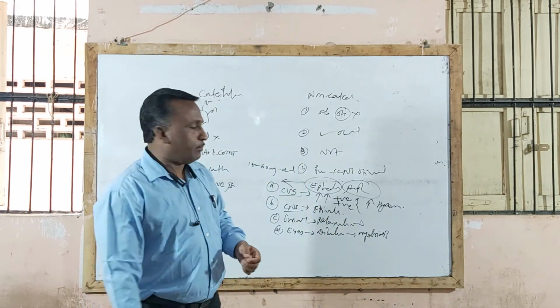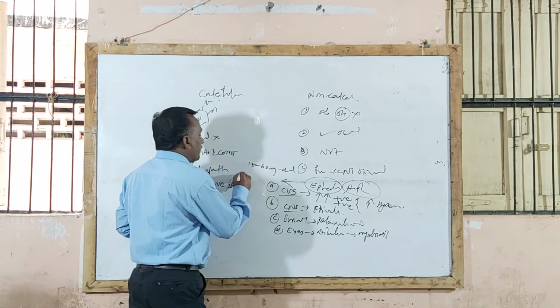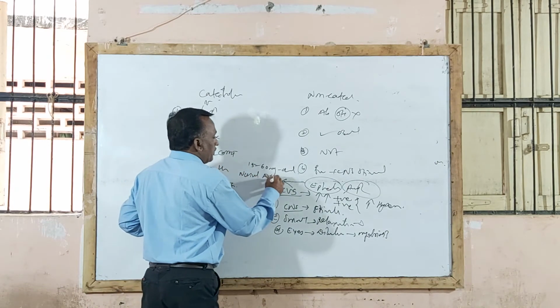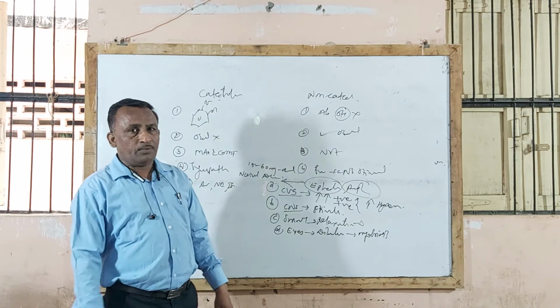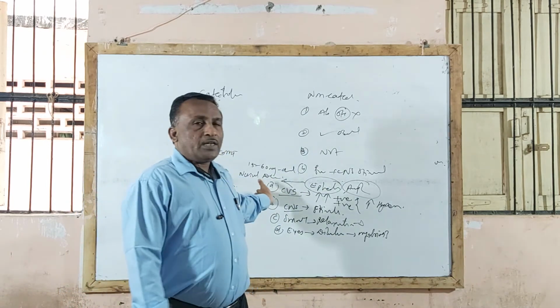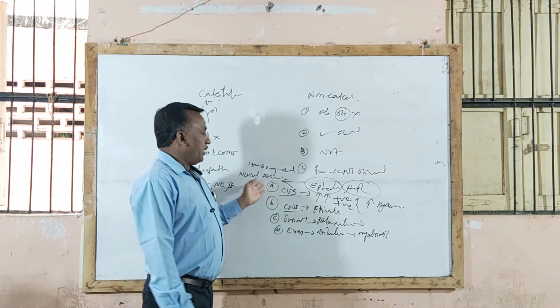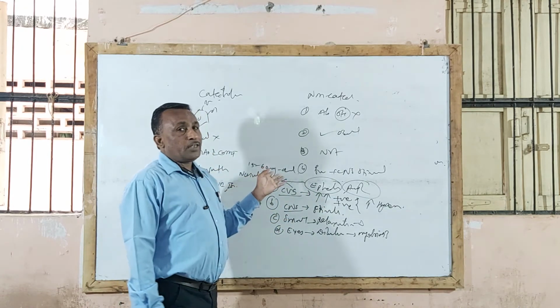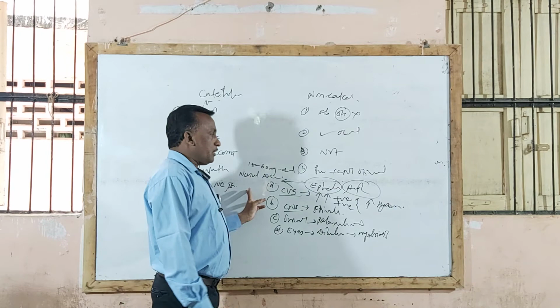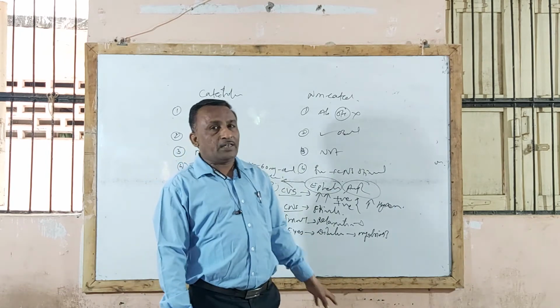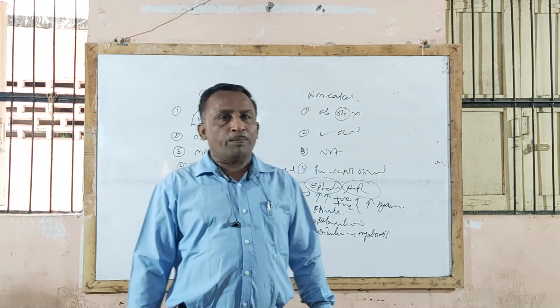Nasal drops are also available, used to produce nasal decongestant action. Ephedrine is also used as a nasal decongestant. Already we completed nasal decongestants: oxymetazoline, xylometazoline, even ephedrine. In addition, ephedrine eye drops, 1% ephedrine, are available in the market and used as a mydriatic drug for dilation of pupil.